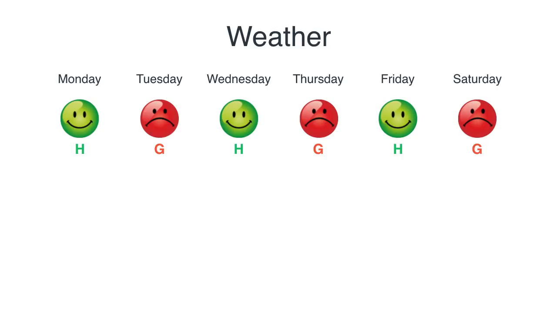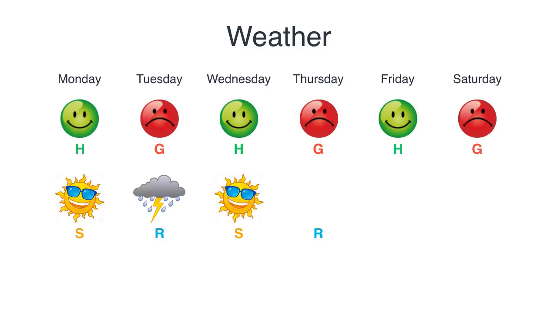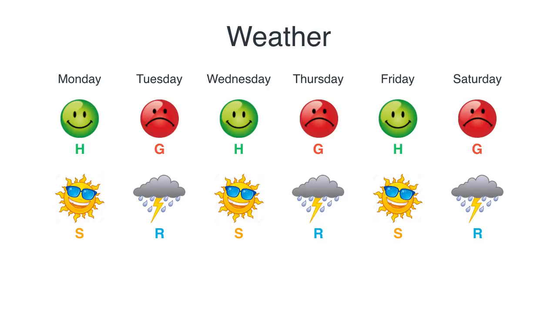Well, based on what she knows, she can only say, well, since sunny makes Bob happy, then probably Monday was sunny, and since rainy makes Bob grumpy, then probably Tuesday was rainy, and same reason, probably Wednesday was sunny, then Thursday was rainy, then Friday was sunny, and then Saturday was rainy. Now the question is, is this a likely scenario? It is based on Bob's mood, but it's kind of strange to have sunny, rainy, sunny, rainy, sunny, rainy. Like, weather does not behave like that.